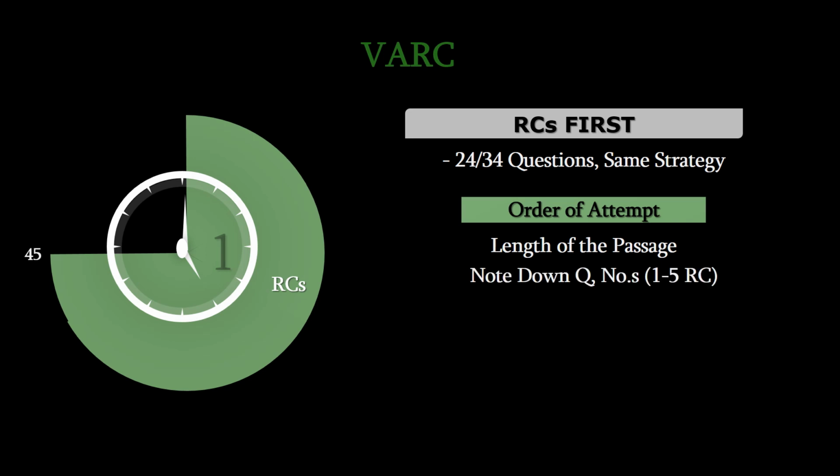Second thing you can do is to note down the number of questions when you're reading the section for the first time. This helps because sometimes VA questions get inserted within the RC questions. Like question numbers 1 to 5 are RC, then you'll have a VA question, then another RC set. So if you note down the question numbers that are RC questions in the very beginning of your mock, by spending let's say 30 seconds on this entire process, you're going to save a lot of time later.